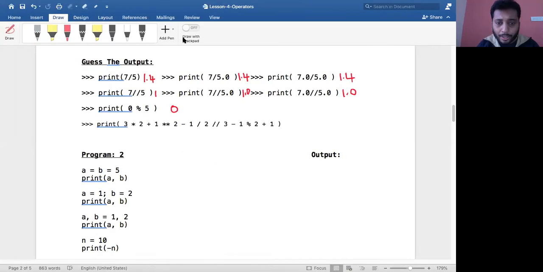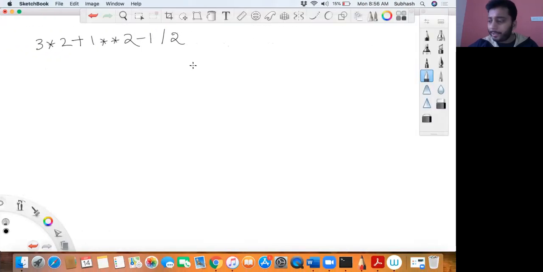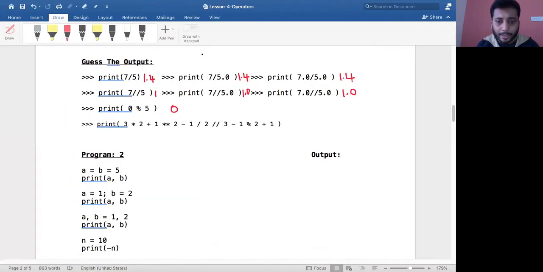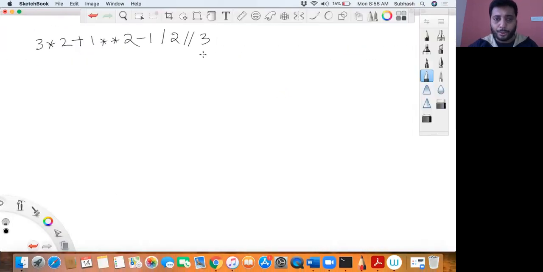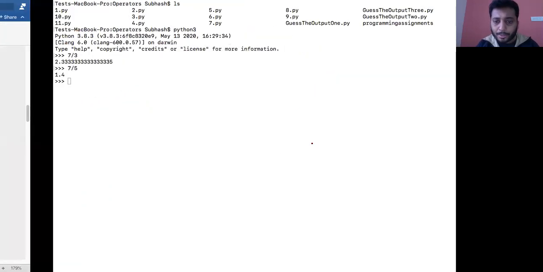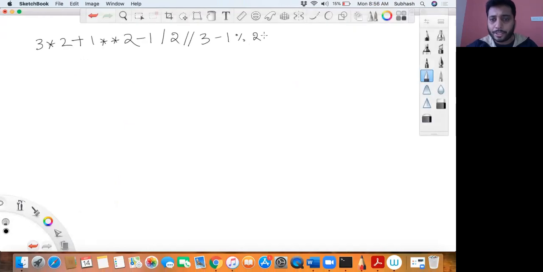Okay, and then you have truncated 3. Okay, let me write this truncation properly. People with C language will get confused that that is logical arc. So let me write it very neatly. Let me put a slant properly. Truncated 3 minus 1 mod 2. Okay, minus 1 modulo 2. Okay, and then what happens? Plus 1. Am I right? So it is correct, right? Yeah. Now I want to solve this.